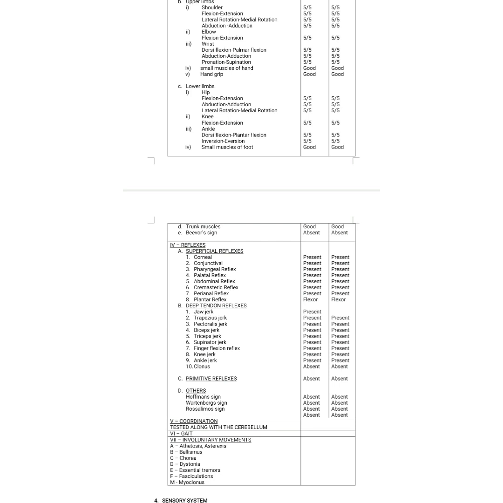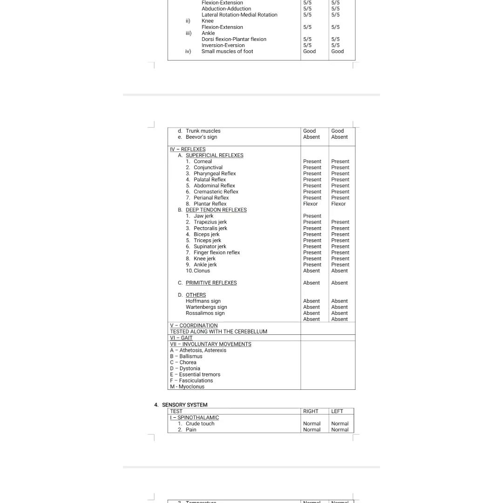And shuffling gait is seen in extrapyramidal lesion like Parkinsonism. Shuffling gait is also called festinate gait. And waddling gait is seen in the primary muscle dystrophies like lower limb proximal muscle dystrophy and any congenital dislocation of the hip. And limping gait you will see in the TB of the knee, hip joints, and sciatica. So these are all the different types of gaits: hemiplegic, spastic, high stepping, ataxic, shuffling, waddling, limping. So you need to know about the gaits. And then involuntary movements. What are the involuntary movements? You can remember with the mnemonic A, B, C, D, E, F, M. A is athetosis, asterixis, ballismus, chorea, dystonia, essential tremors, fasciculations, and any myoclonus.